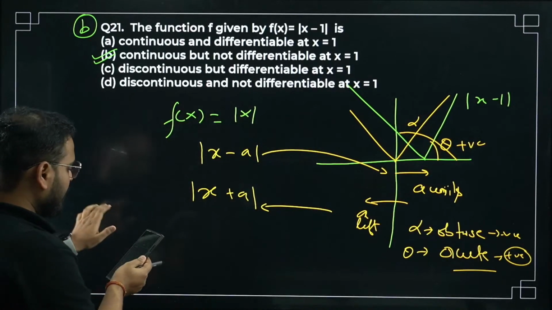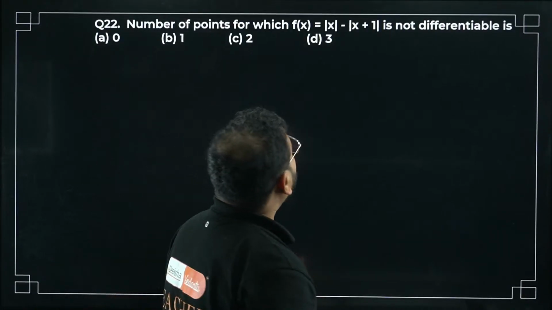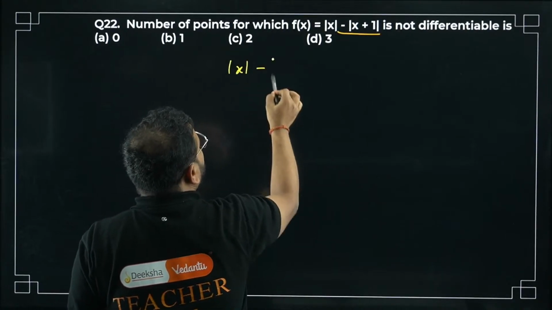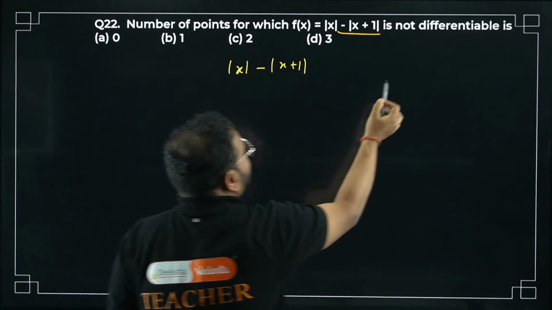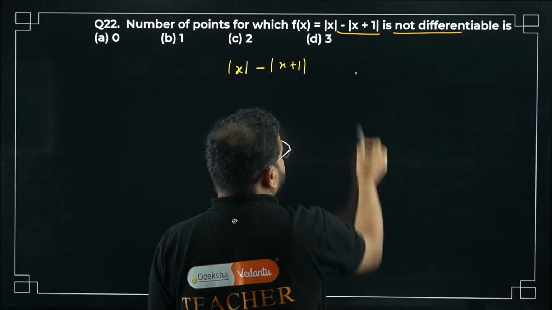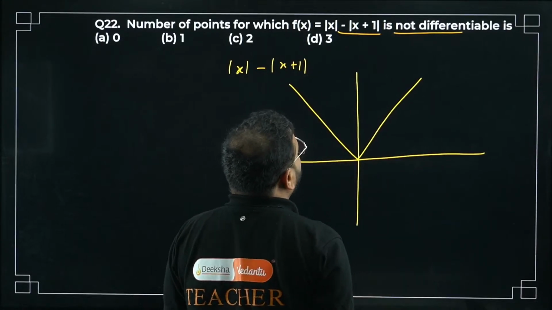Moving on to question number 22. Number of points for which f(x) = mod x minus mod of x plus 1 is non-differentiable. Very good question. Non-differentiable means looking for corner points. Mod x is like this. Then mod of x plus 1.